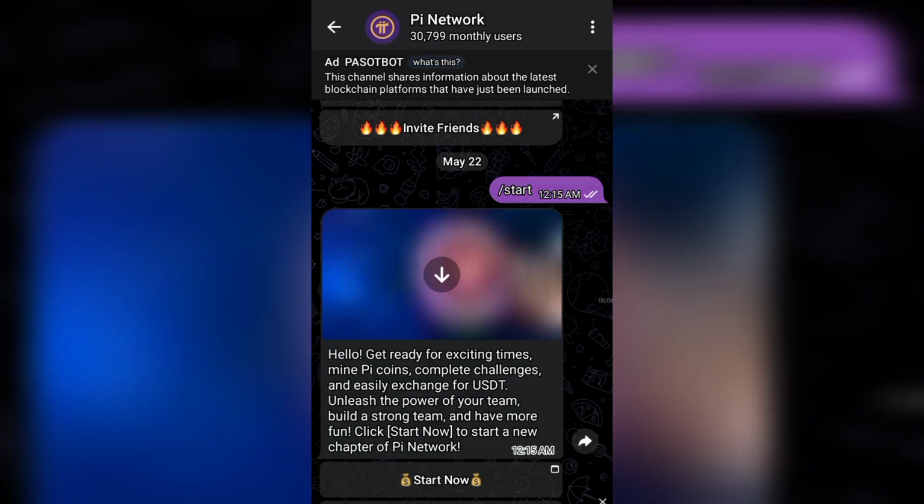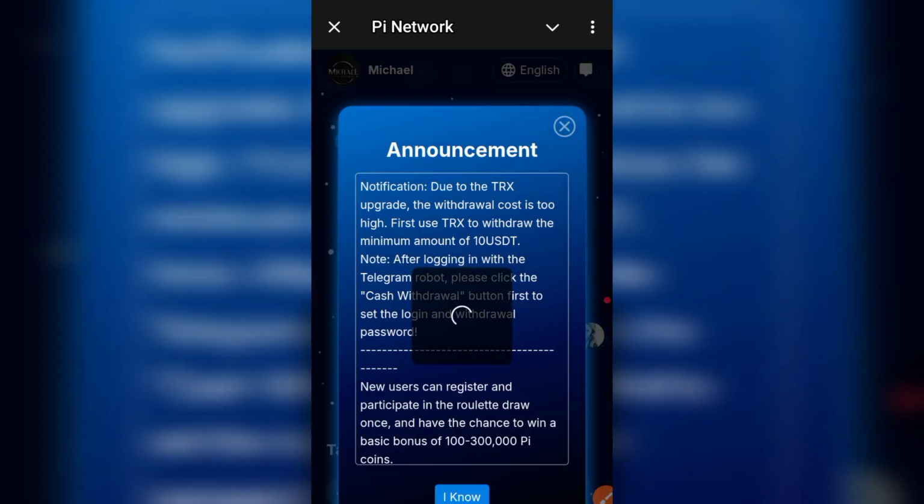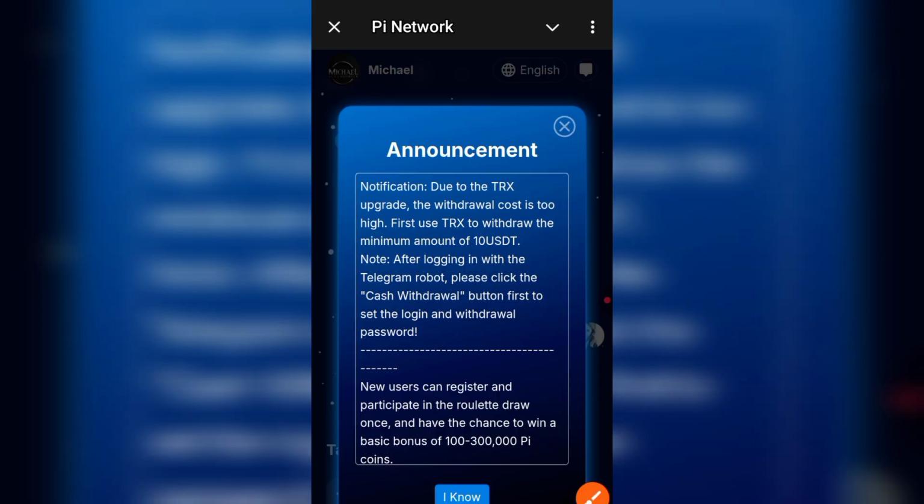So once you click on that link, you'll be brought to this section. All you have to do is click on start, and once you click on start, this is going to pop up. So you just click on start now and you're going to see the browser open and it's currently loading. Once it finishes loading, you're going to see this pop up right here. This is basically everything you need to know about the platform. As you can see over here, it's showing due to the TRS upgrade, the withdrawal cost is too high.